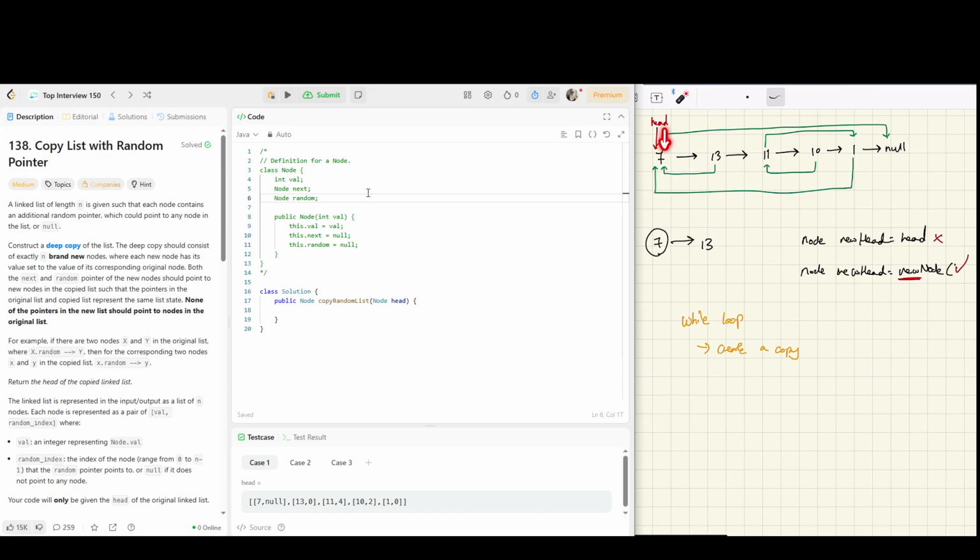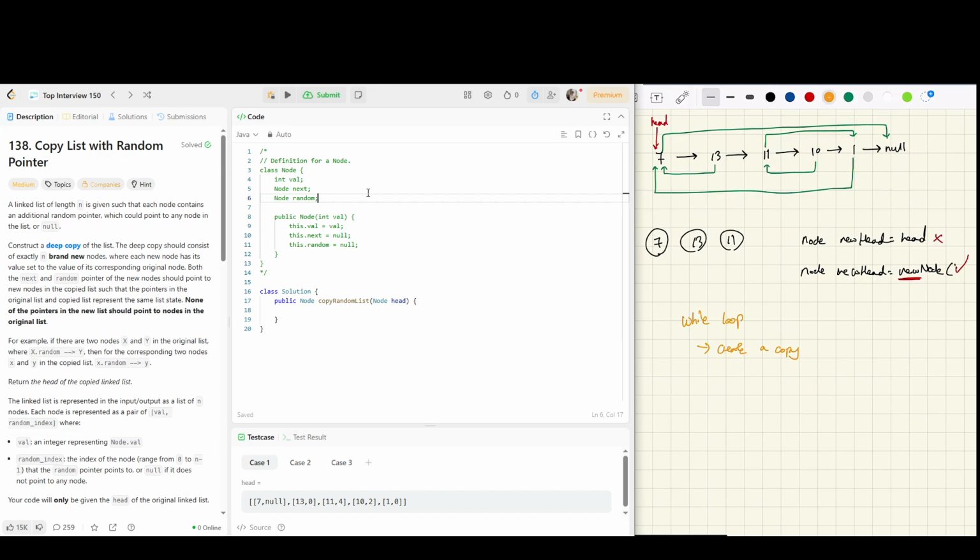Say we got up to this 11 here, so we have 7, then 13 and 11. If you look at this random, it's pointing to something that we haven't created, or can't even create until the next iteration. That's why we can't establish the pointer here.